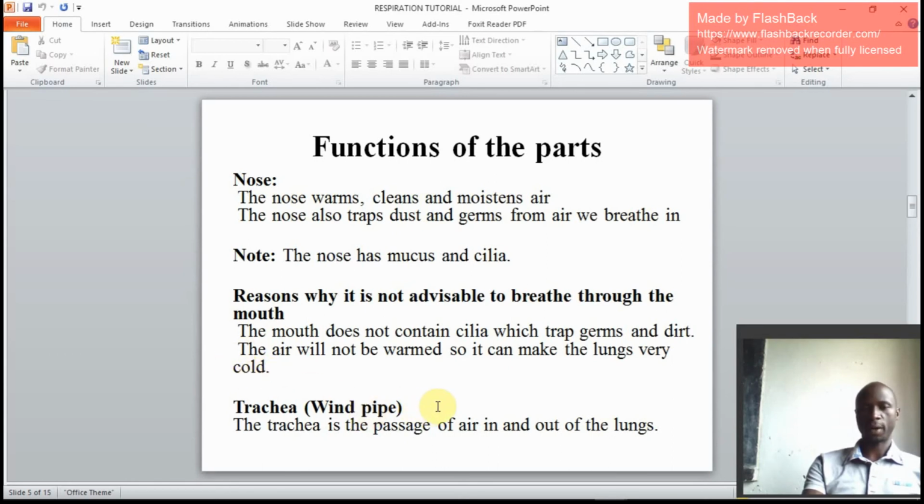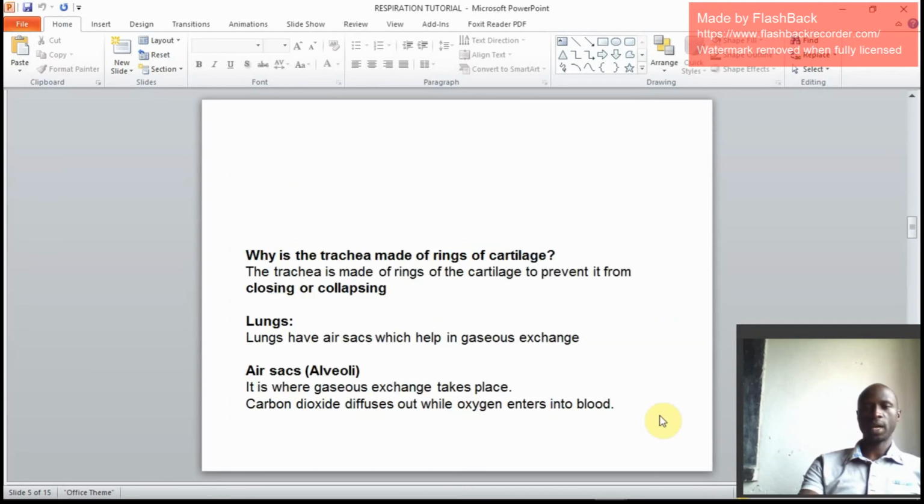We go to the windpipe or trachea. Trachea is a passage of air in and out of the lungs. So trachea is the passage of air in and out of the lungs. Why is the trachea made of rings of cartilage?